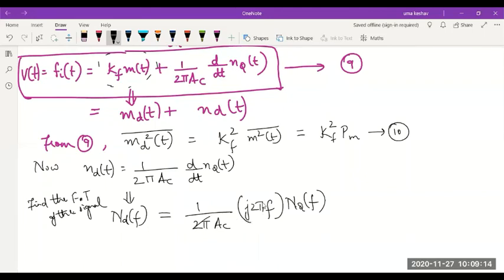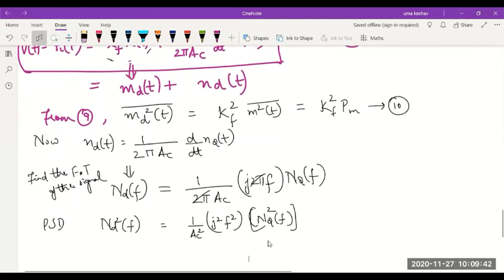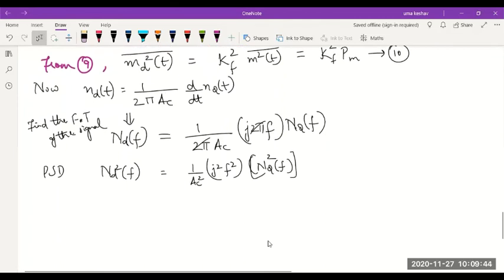Now I can cancel this 2 pi. And if I want to find the power spectral density, ND square of f, I have 1 by AC square here and j square f square into NQ of f square, right? Power spectral density is the given signal into its conjugate.